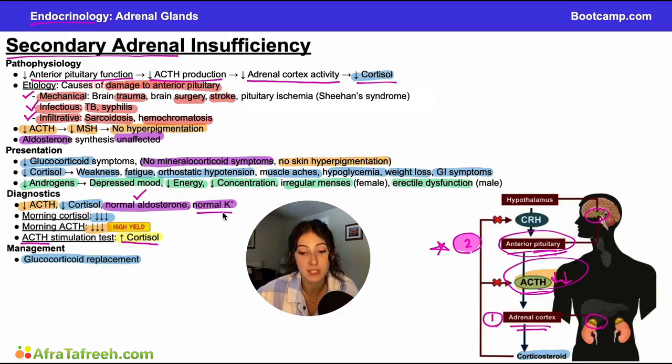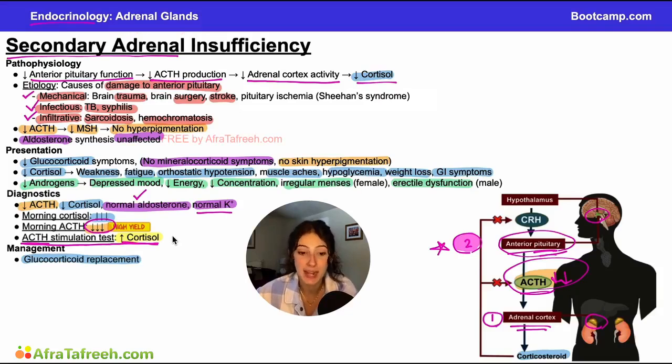Aldosterone will be decreased in primary and potassium will be elevated in primary, but both are normal in secondary adrenal insufficiency. Additionally, you will have decreased ACTH. This is probably the most important diagnostic test for you to be able to differentiate secondary from primary, as well as the response to the ACTH stimulation test, which is increased cortisol in secondary adrenal insufficiency, but no change in primary adrenal insufficiency. Now, how would they ask you about this on a board style question?